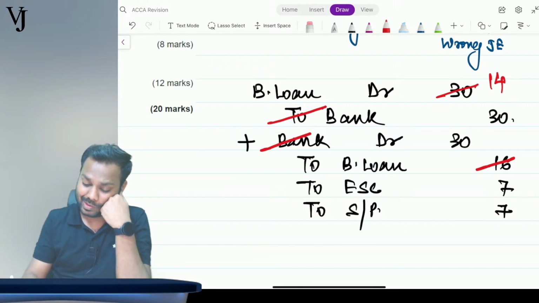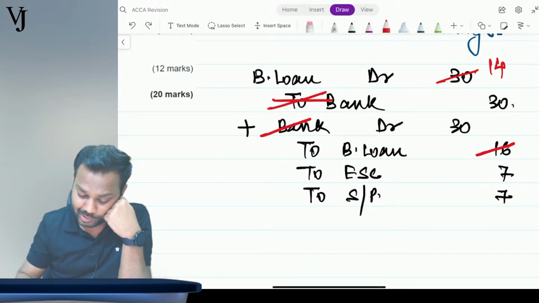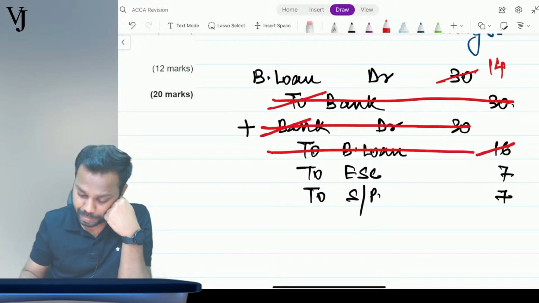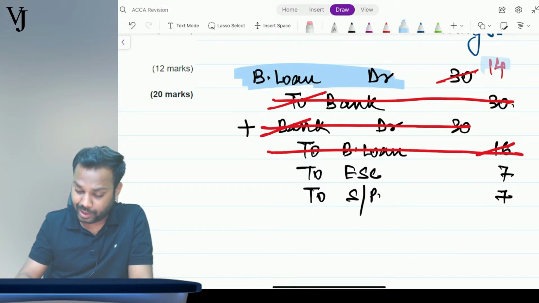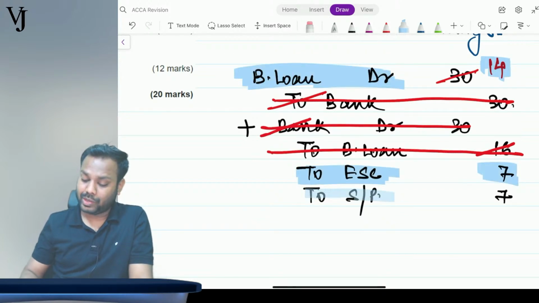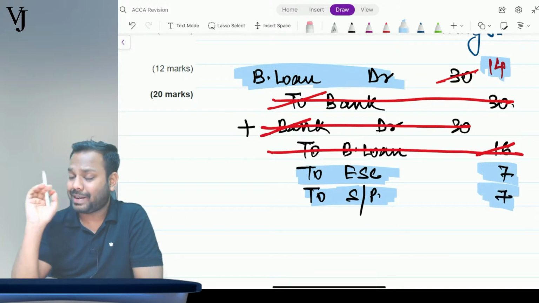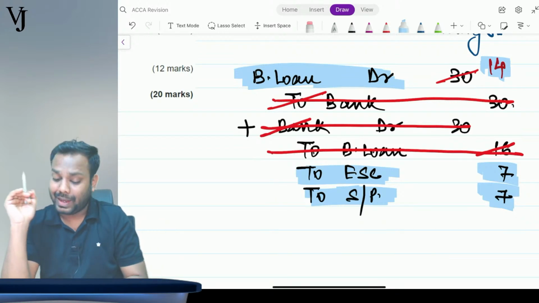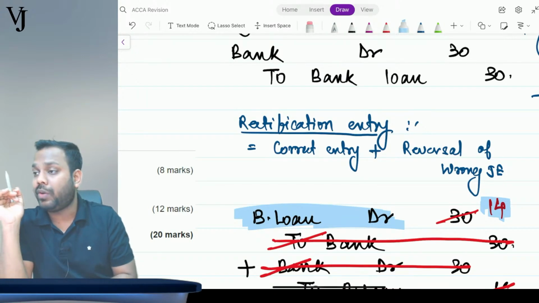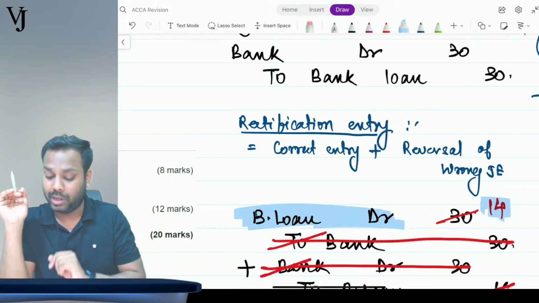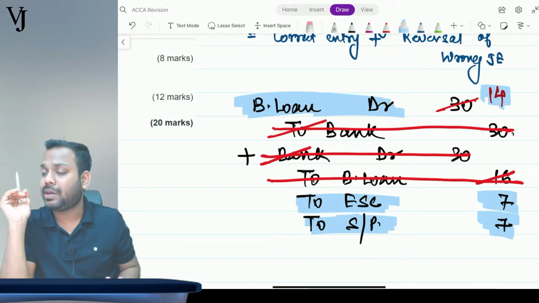So what happens here? The net entry to be passed is bank loan account debit 14, to equity share capital 7, to securities premium 7. This is the rectification entry that you have to pass. Is that clear, everyone? See guys, whenever you have to pass a rectification entry in the exam, always remember this simple rule: the correct entry plus the reversal of the wrong journal entry. This is how you have to pass the correct entry.